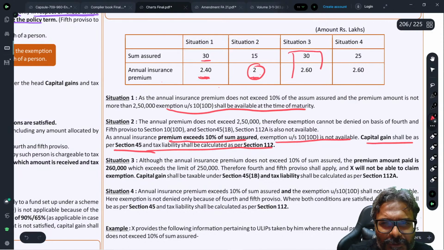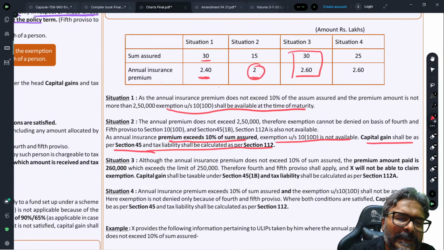Now see situation number 3. How much is 10% of the sum assured? In situation number 3, 3 lakhs. How much premium are you paying? 2.6 lakhs. So therefore, the annual premium paid is less than 10% of the sum assured, isn't it? But in this case, what will happen? The amendment would be applicable.